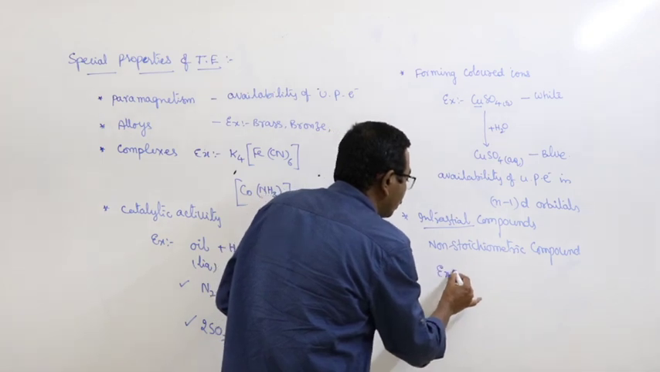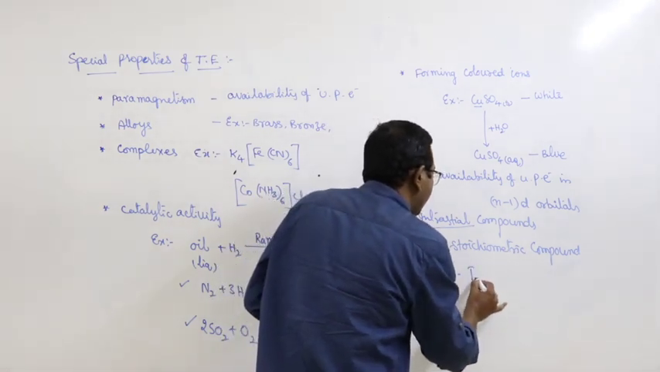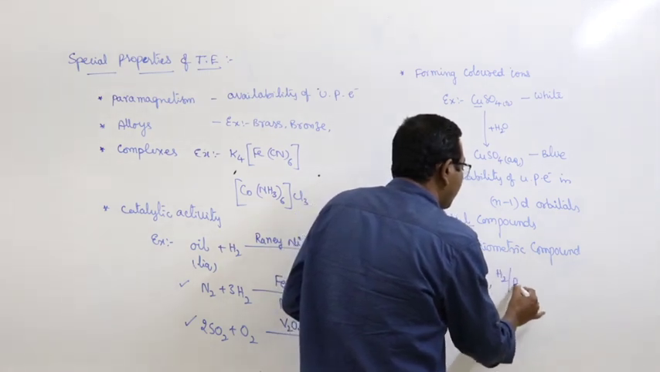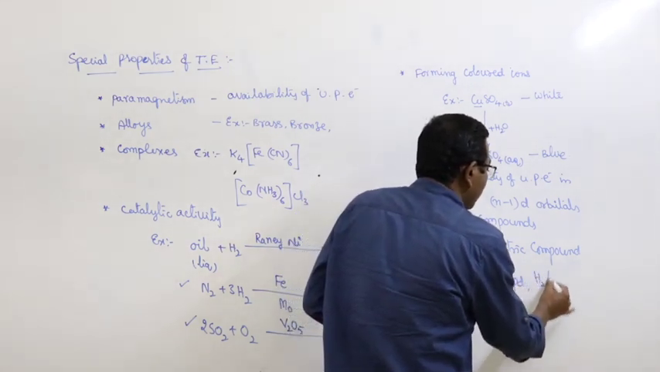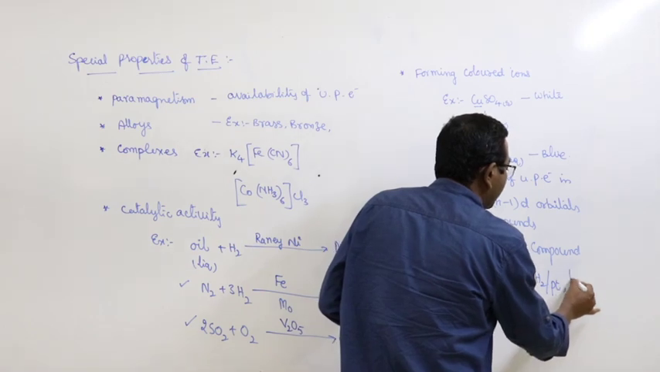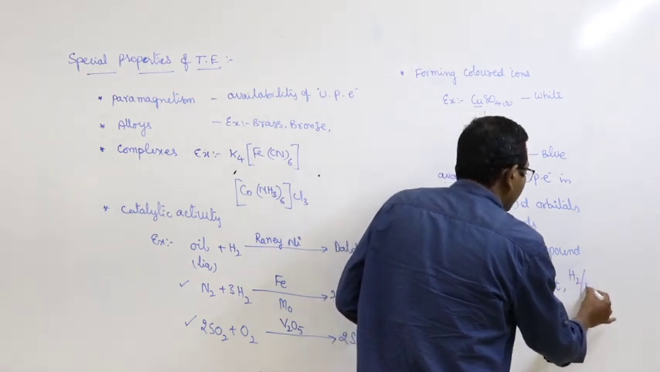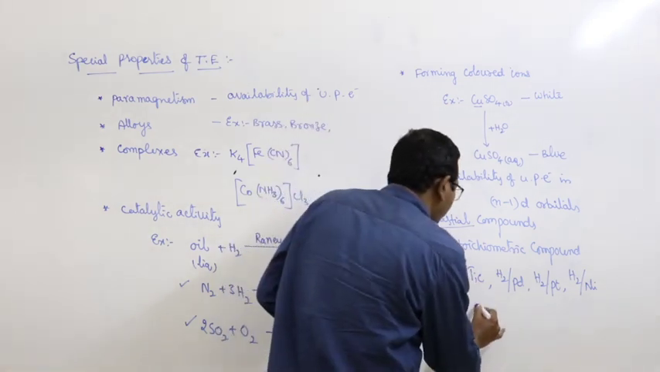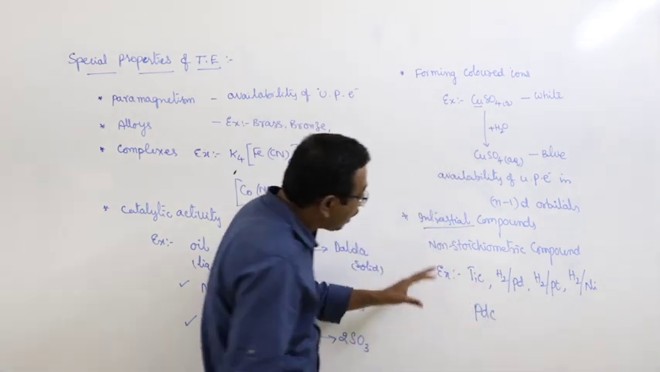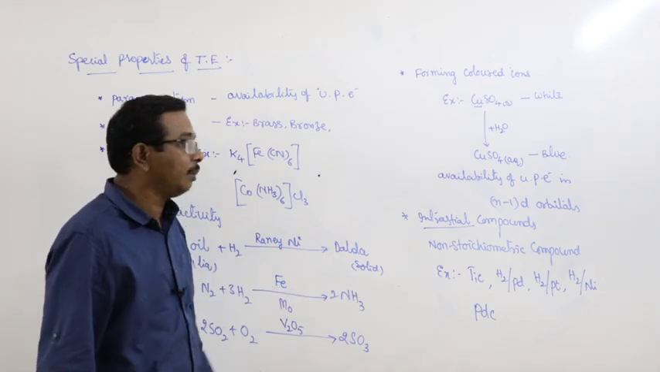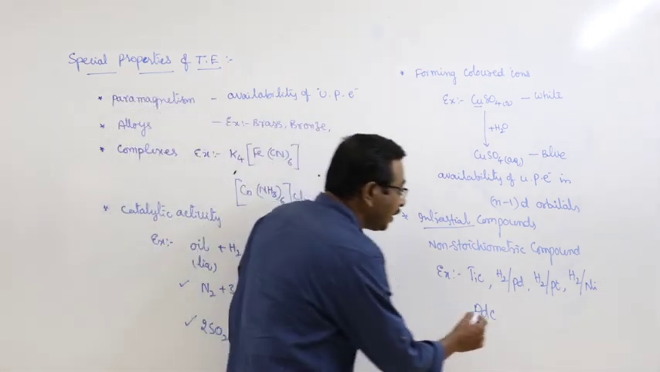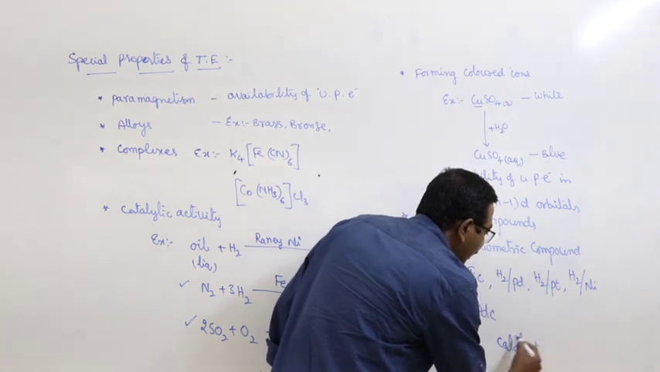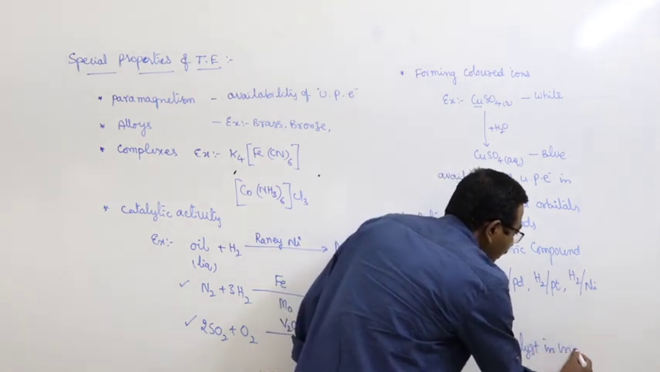Examples are titanium carbide, hydrogen with palladium metal, hydrogen with platinum metal, hydrogen with nickel metal, and next one, palladium carbide. These are all different types of interstitial compounds. And interstitial compounds are used as catalysts in industries.